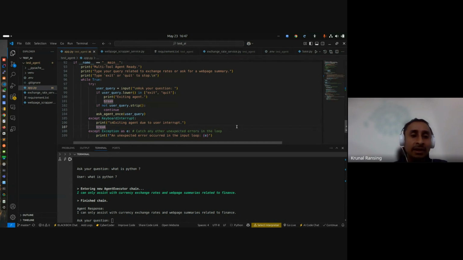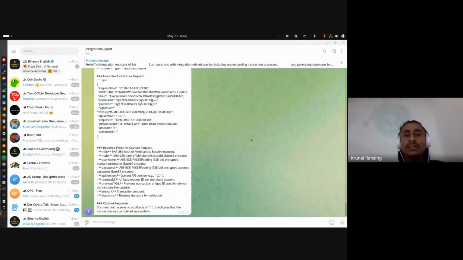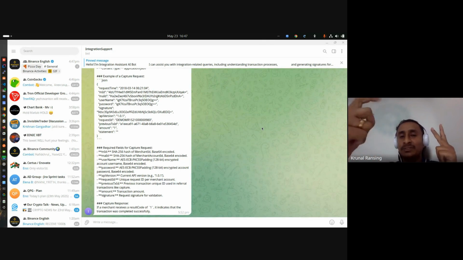Okay, and one more thing, I mentioned that chatbot. There is one chatbot we created long back. Now this is a little bit similar. Like in our existing tool we have that exchange rate tool, and we have the scrape website tool.